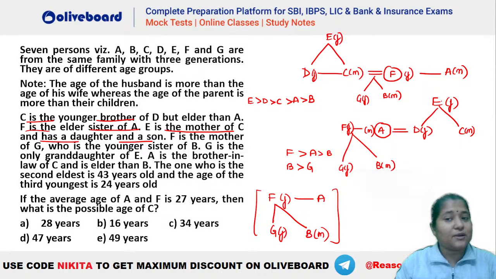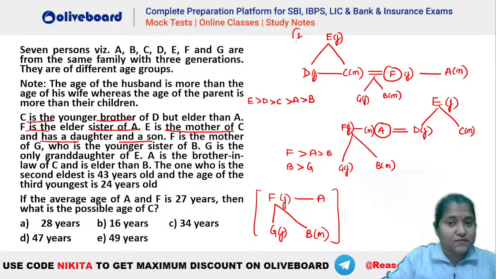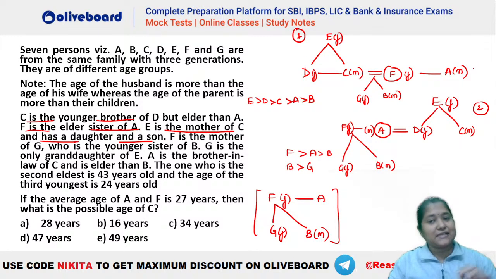But which is the right one is the question. Whether it is the first one which is the right one or the second one which is the right one. Who will tell me? You can see there are two possibilities right now that we are getting, either the first situation or the second situation. We will have to decide it on the basis of the age that we have.